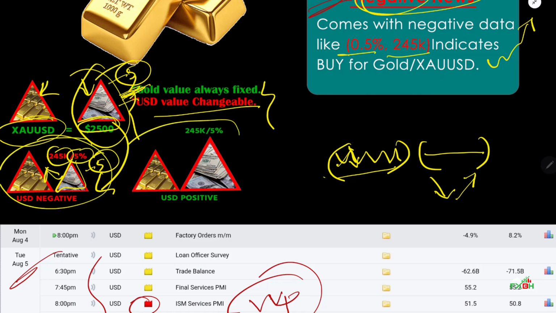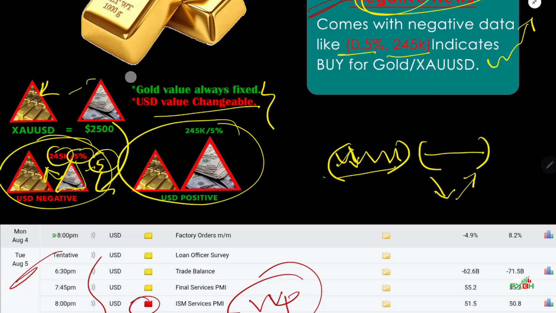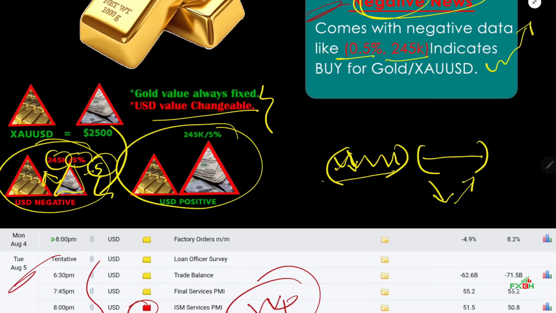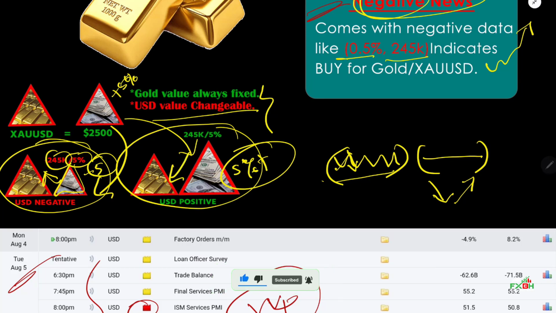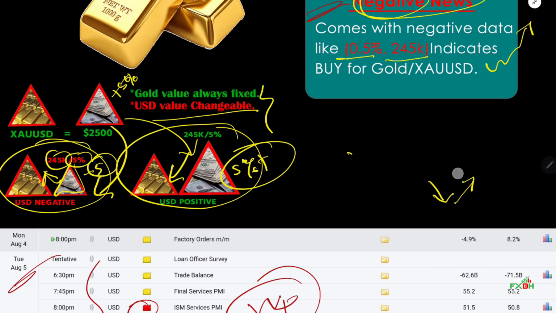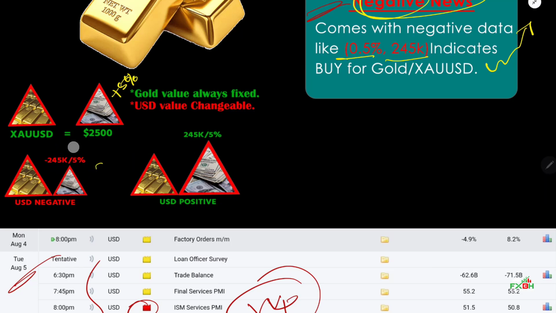And in the other case, if we add plus 5% to the previous value, that means the previous triangle plus 5%, that triangle will be this one, which is 5% bigger than the previous one. So in that case gold is smaller than USD, that means sell for gold. That's why we have to sell gold for positive news and buy gold for negative news. I hope you understand that.